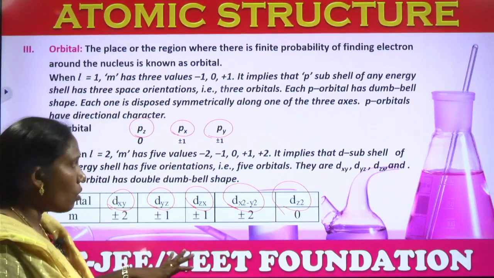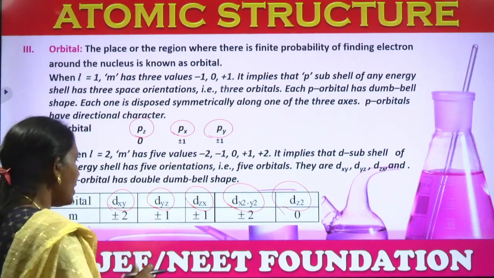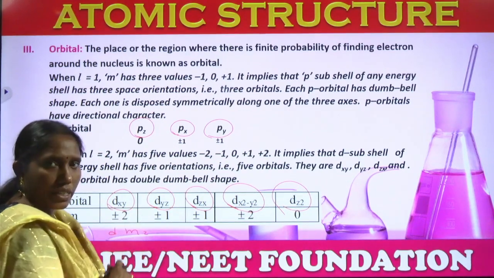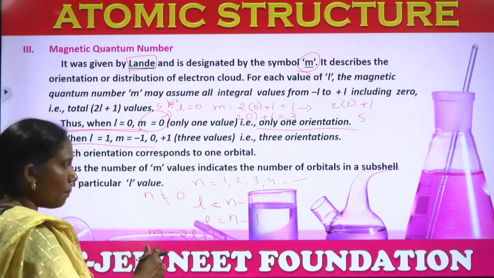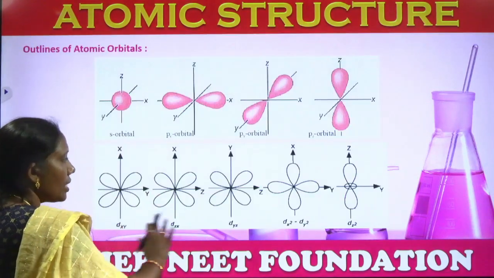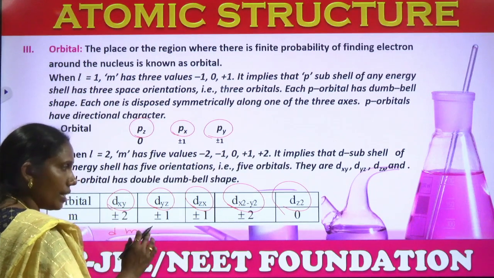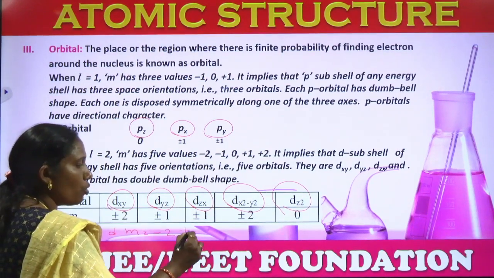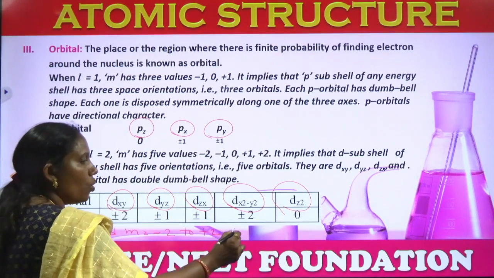For these 5 orientations, the value should lie between -2 to +2, including 0.